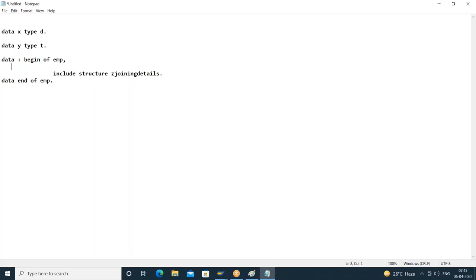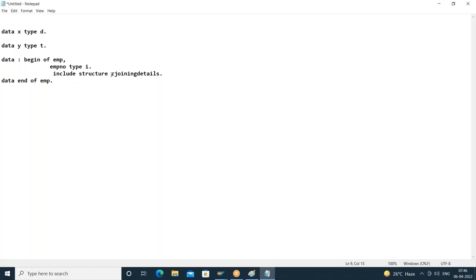Like this I can include the structure. I can include some fields too if you want. Employee number, type I, done. It will check for this structure in the current program. If it is not there in the current object, it will check for this structure in the database. You know, it is available. So whether it is a local structure or global structure, how do we include it? By using the statement include structure.